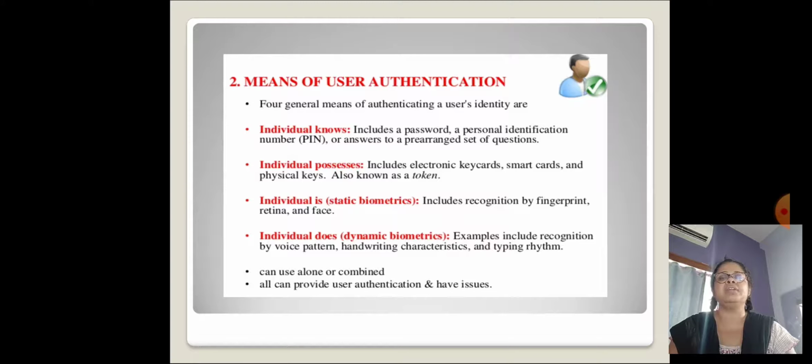Third, something the individual is, static biometrics. They include recognition by fingerprint, retina, and face. They are called inherence factors. They include any inherent traits the user has that are confirmed for login.